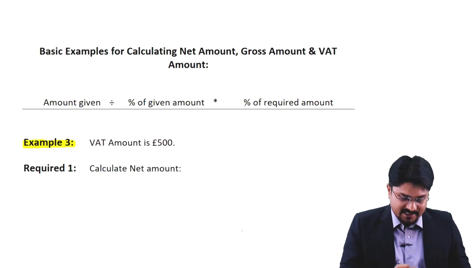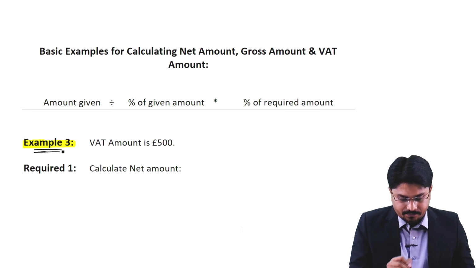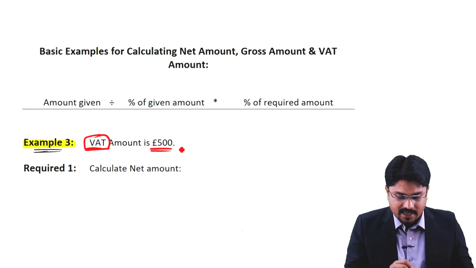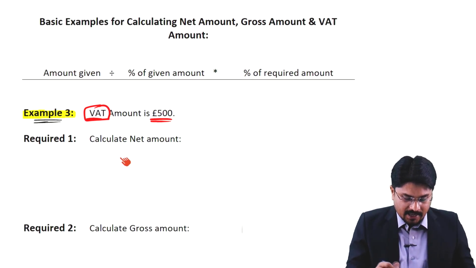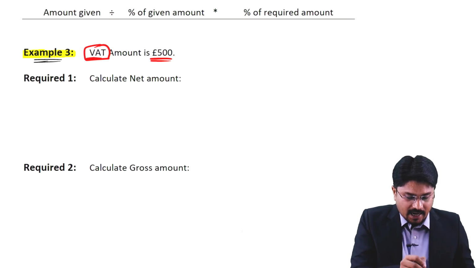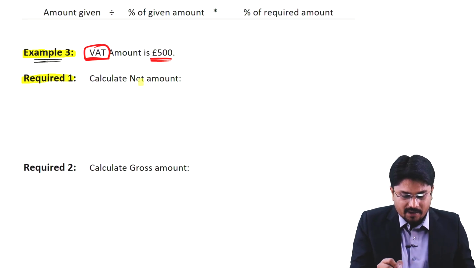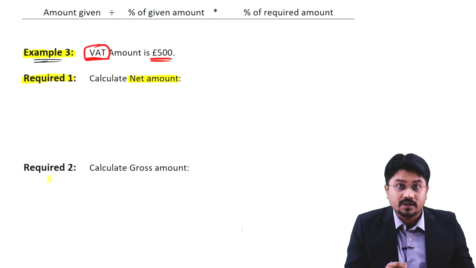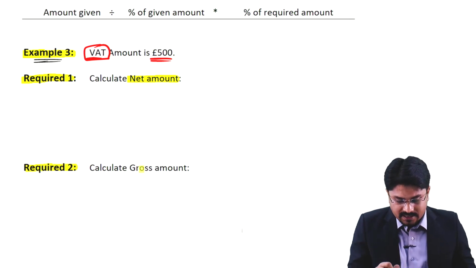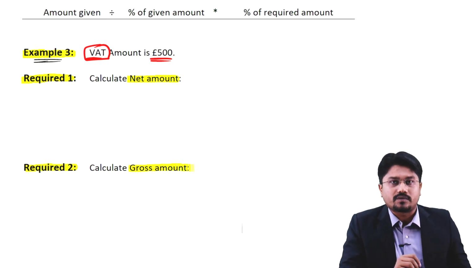Another example for the same thing, example number 3. Now you can see the VAT amount is given in the question, and in this example there are two requirements. Requirement 1 is to calculate the net amount and requirement 2 is to calculate the gross amount.